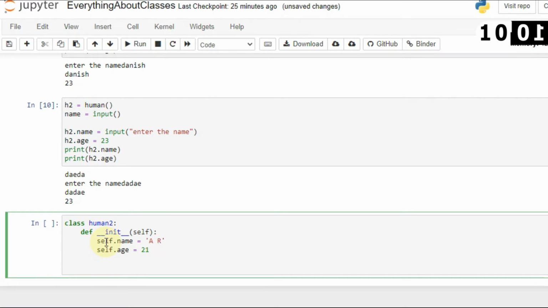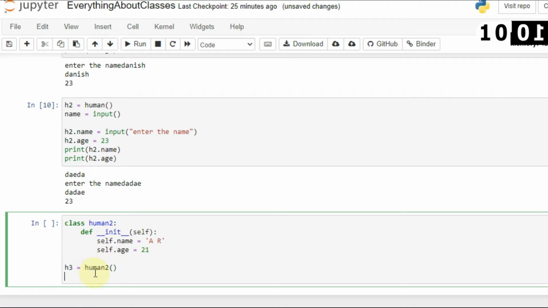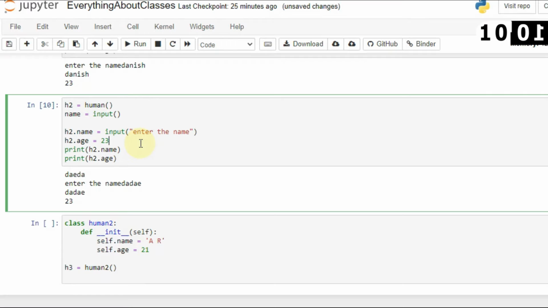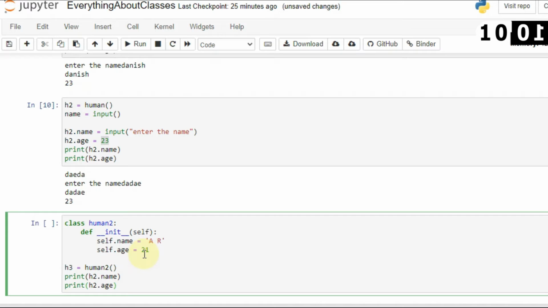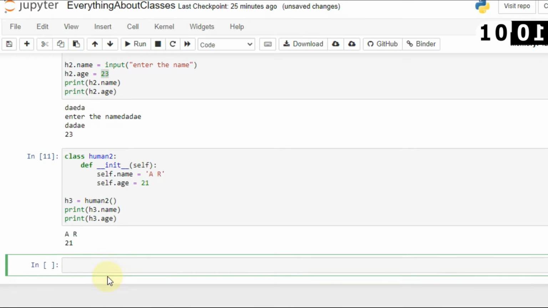Now let's create another object. I will say h3 is equal to human2. Now h3 is an object of class human2. Now I will print these things, name and age. So now let's run this and see if we can access those values from the class in the main function or not. So here I will say h3 dot age and h3 dot name,